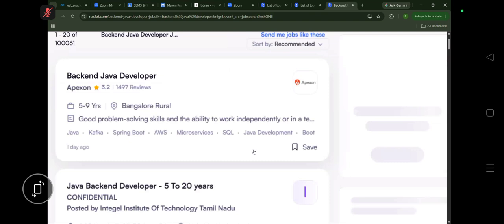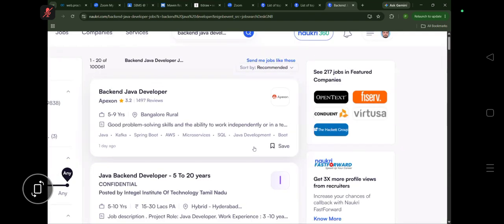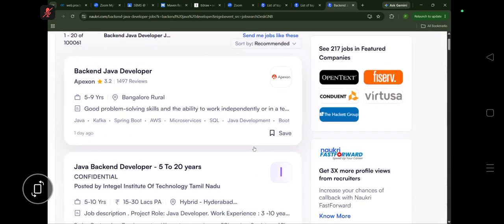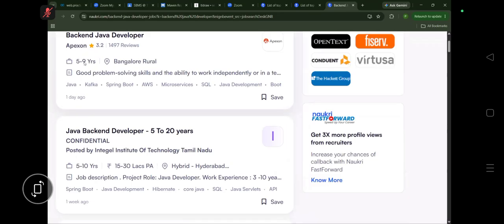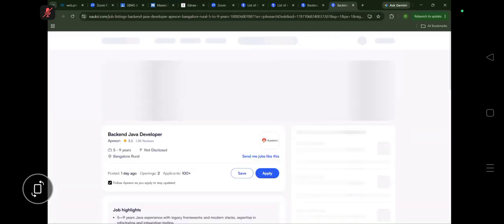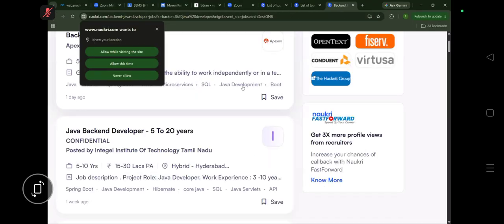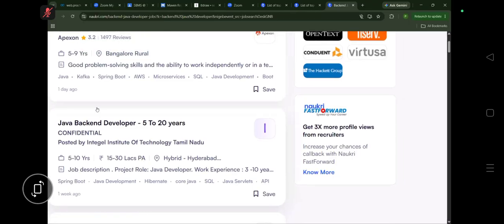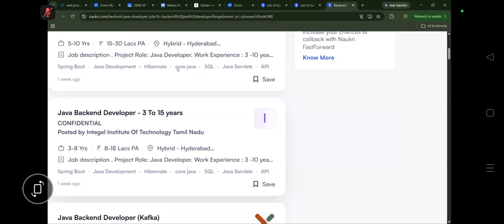Check it out, guys. Right now, don't look at this thing. This is my radar, it's not your radar. It is fetching here. You can see Spring Boot, Hibernate, Core Java skills.